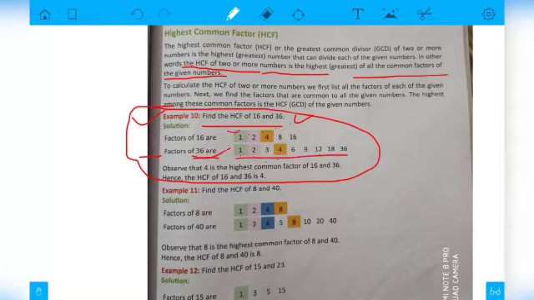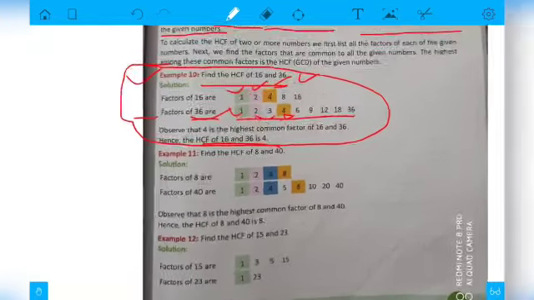Now these are the common factors, like 1, 2, 4, which come in the factors of 16 and 36 both. But you notice that 4 is the greatest number among the common factors. So you need to write that 4 is the highest common factor in both the factorizations.